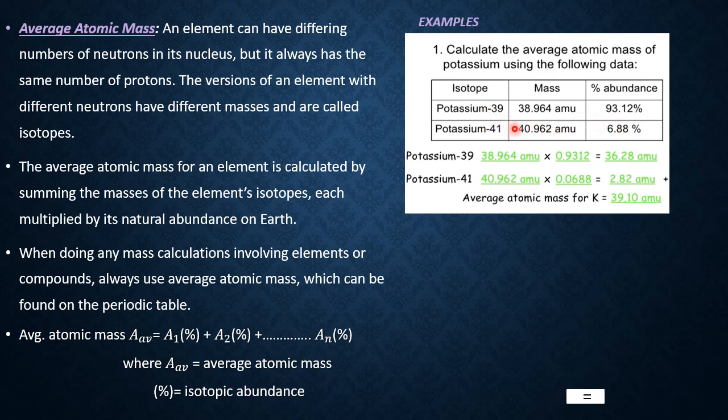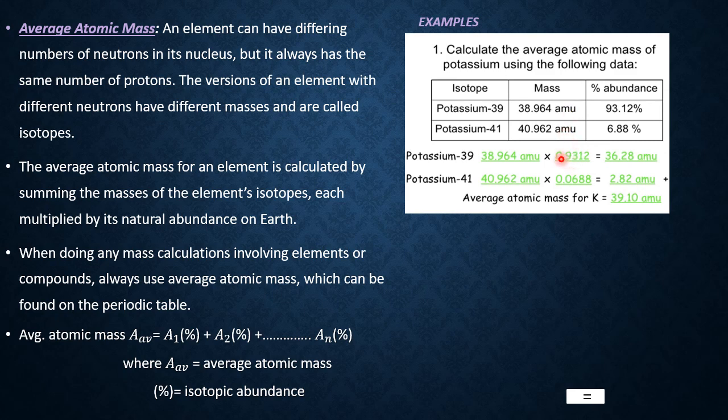What is the formula here? Percentage abundance of this, and percentage abundance of this. Same thing is written here. See, this is 93.12%, which means 93.12 by 100. So the point shifts here, and that becomes 0.9312 of this. Same thing is written here. So 0.9312 of this for K39.